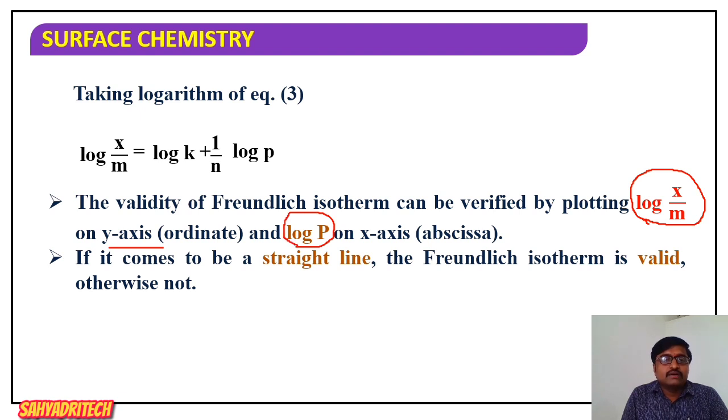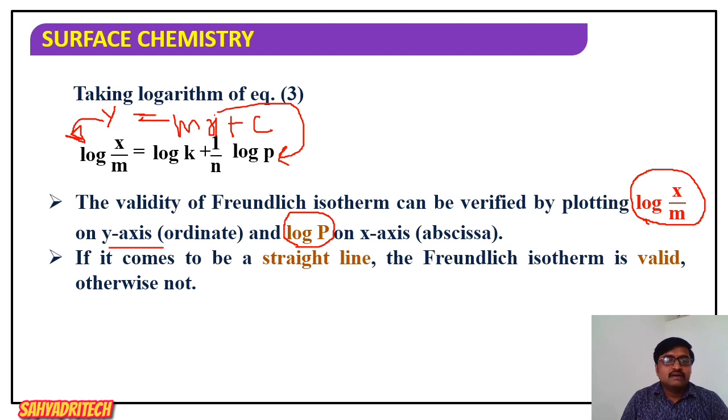Here, what are we comparing with? We are considering y is equal to mx plus c. So what do we plot on the y-axis? Log of x by m. And on the x-axis? We plot log p. Now, if we plot this, what do we get? You should get a straight line. If it comes out to be a straight line, the Freundlich adsorption isotherm is valid, otherwise not.